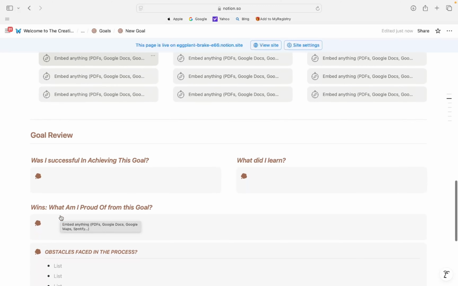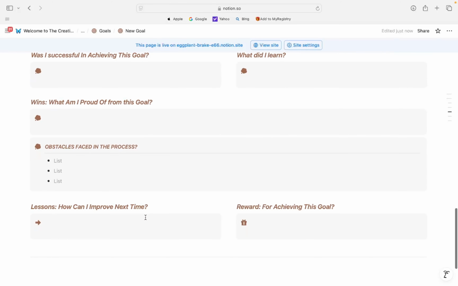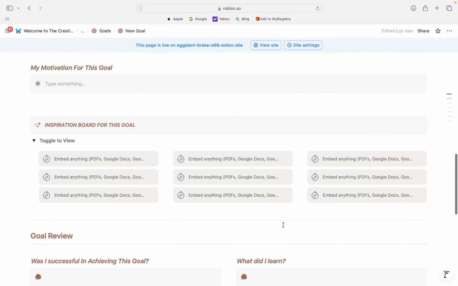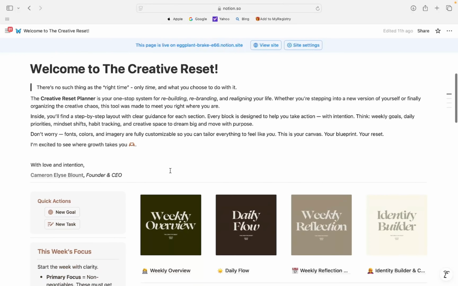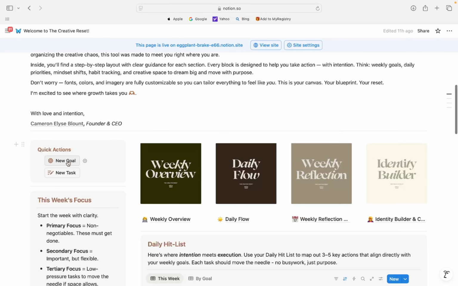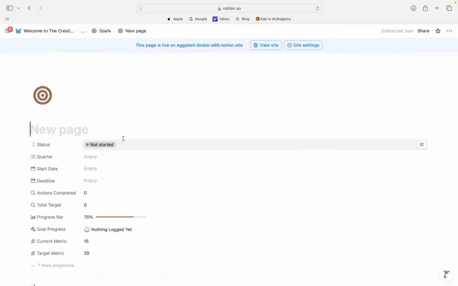And then you also have a review. Was I successful? What did I learn? What am I proud of? Obstacles faced, lessons, and what is my reward for achieving this goal? So let's toggle back to our home screen. To our sides, we have our quick actions. If you want to add a new goal or new task, you just click it, create a one page, open that to the side, and you have a new goal.